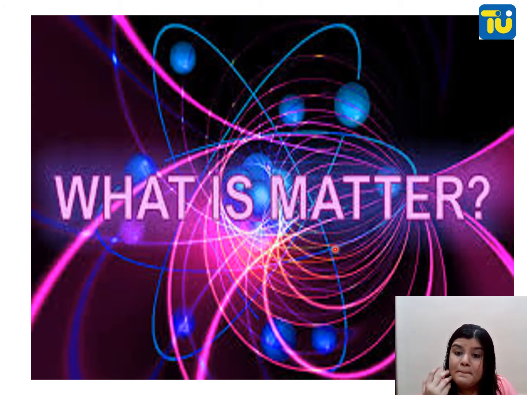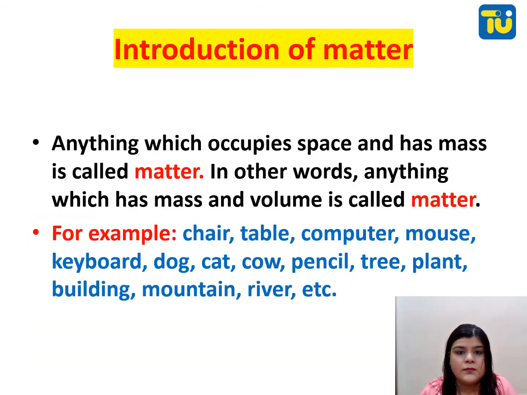What is matter? Introduction of matter. Anything which occupies space, and has a mass also, is called matter. In other words, anything which has mass and volume is called matter. So you can say anything which is present around us has a mass and has a volume also. Either it's air or it's water or it's solid. So either it's solid, liquid or gas.